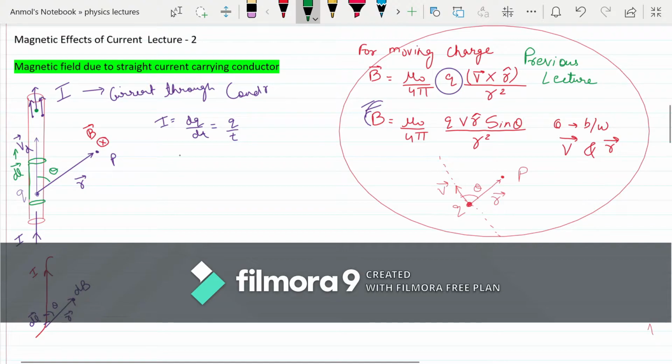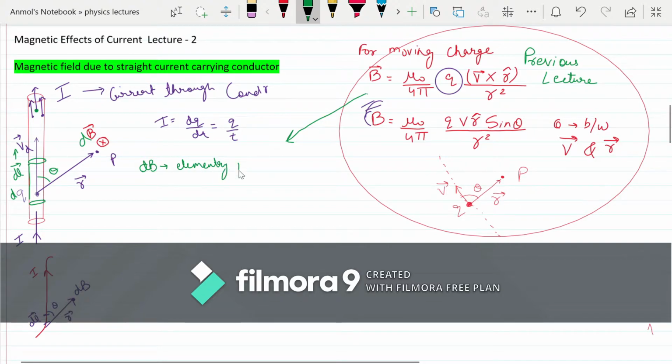Let's suppose that in this case the magnetic field is because of charge q, and the magnetic field is B. This expression can also be rewritten with a small charge dq. With respect to that, we can write that the magnetic field which is produced here will be dB. What is dB? dB is the elementary magnetic field.